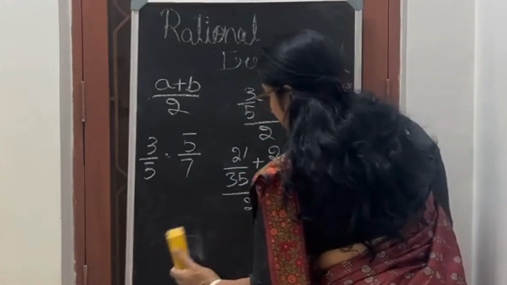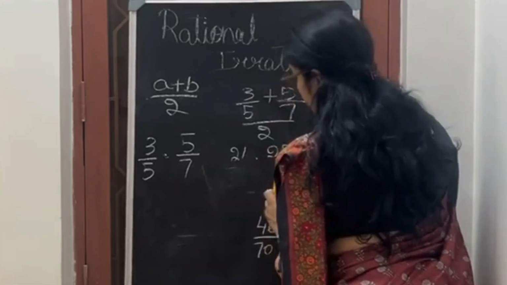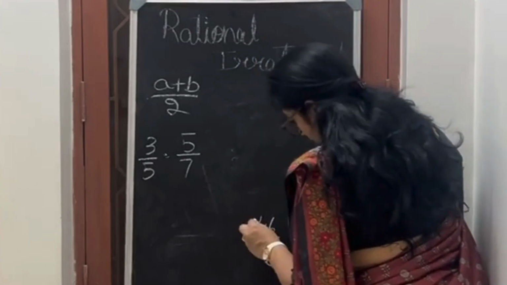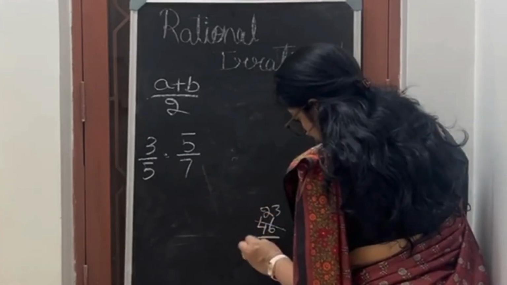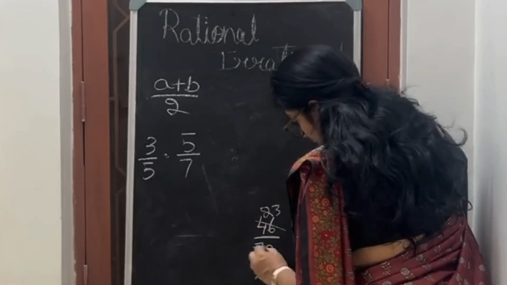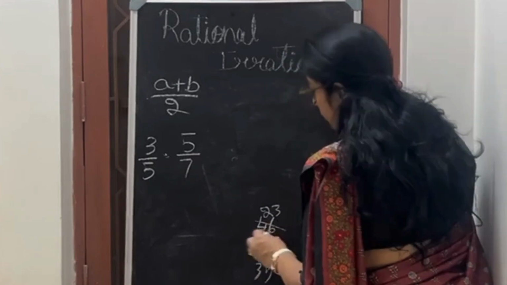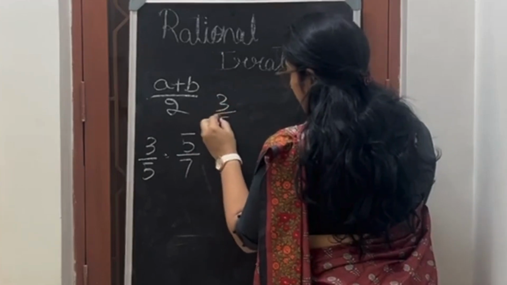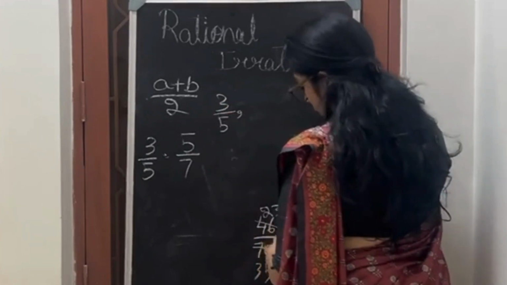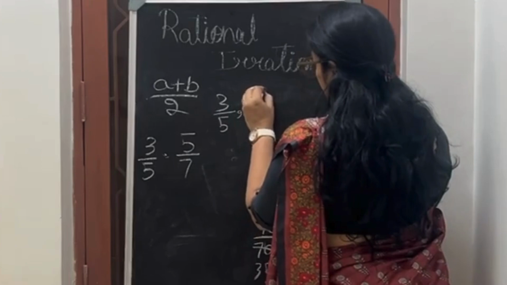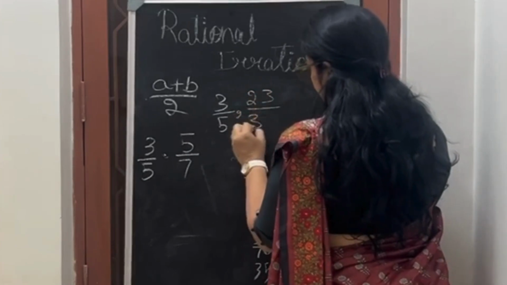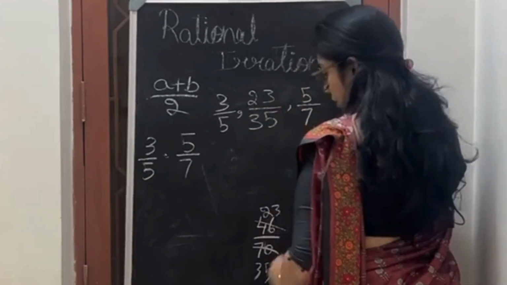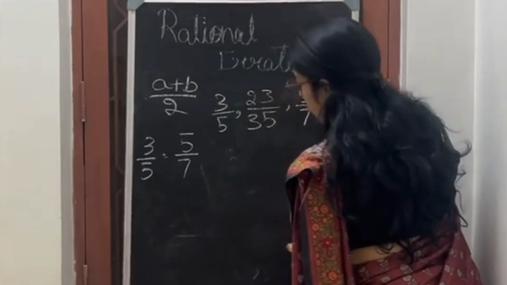Now I have to simplify this. What I have to do? I have to simplify this. So that will be 2 2s are, 2 3s are 6, this is here 35, that is 23 by 35. So my order is 3 by 5, then 23 by 35, then 5 by 7. Okay, this is my ascending order.